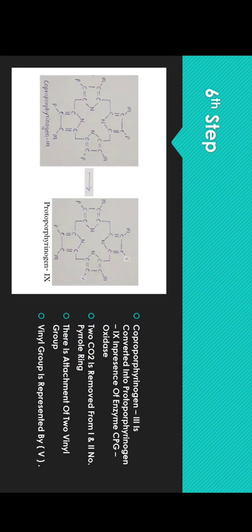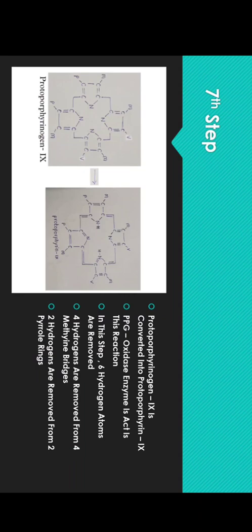In the seventh step of the synthesis of porphyrin, the protoporphyrinogen 9 is converted into protoporphyrin 9, and the enzyme required is PPG oxidase, that is protoporphyrinogen oxidase. It acts in this reaction. In this reaction, 6 hydrogen atoms are removed. 4 hydrogen atoms are removed from 4 methylene bridges, and 2 hydrogen atoms are removed from 2 pyrrole rings. Okay, so this is the last step and the 8th step of the synthesis of heme.